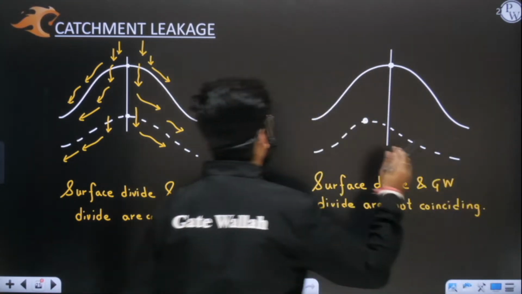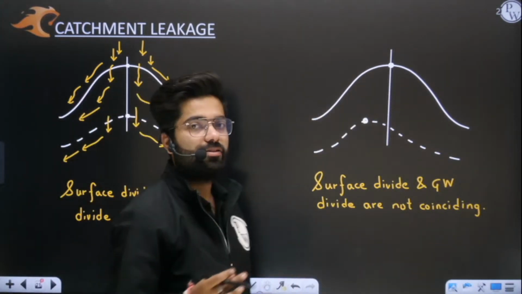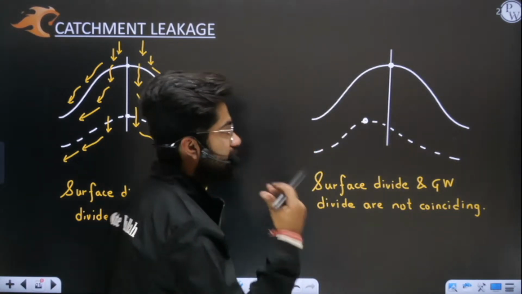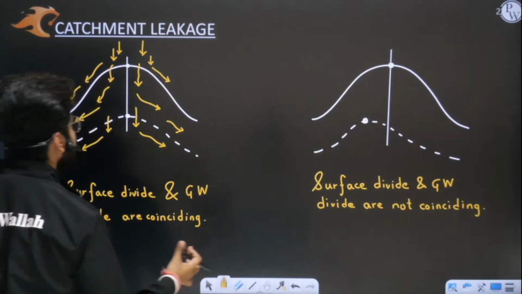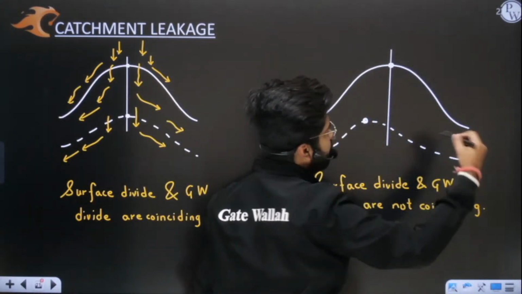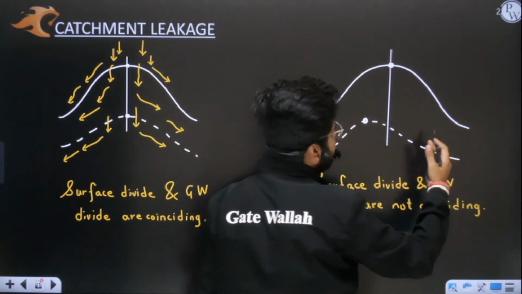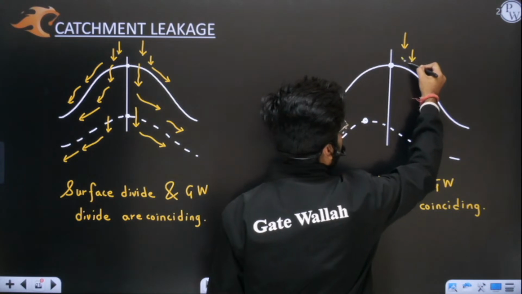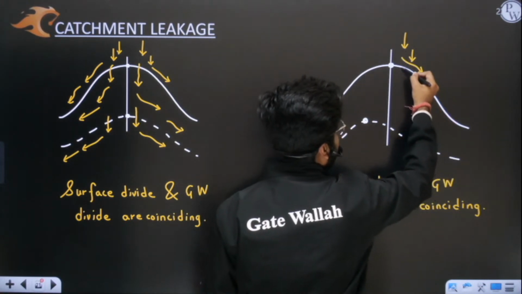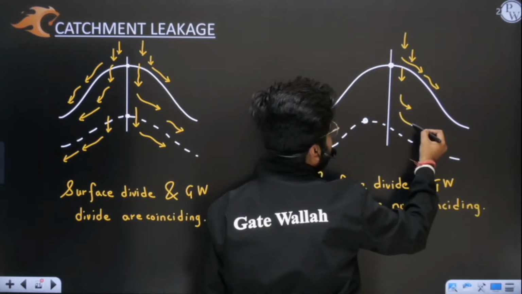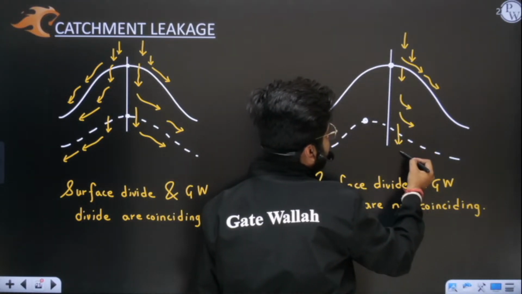Now sir, if they are coinciding and if they are not coinciding, what is the basic difference? What difference will it make, sir? That I want to understand. So listen very carefully. Let me show you with the help of a diagrammatic explanation. Let us assume that some water is falling here. It will go inside the earth's surface and it will flow here. Yes or no? Like that, and it will also join your groundwater.